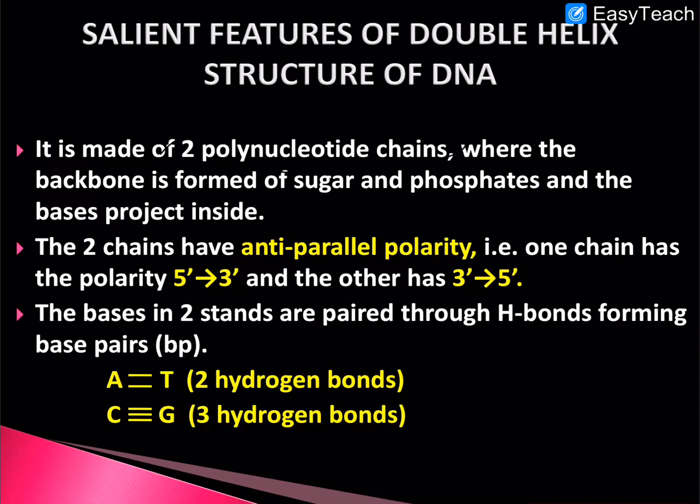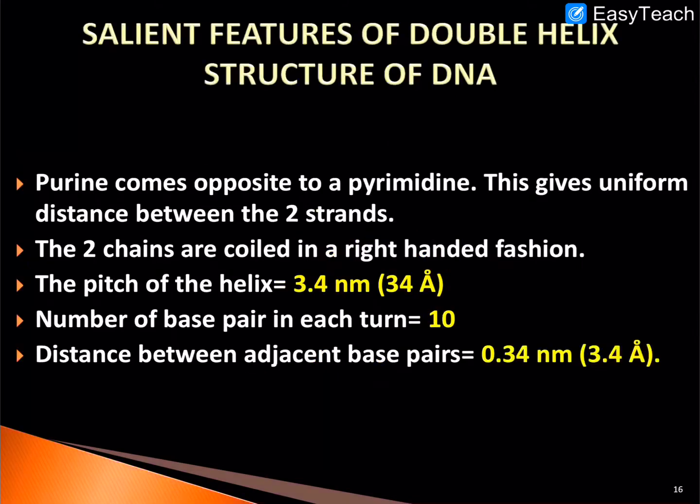We already discussed that if on the first strand adenine is present, the second strand has its complementary thymine, and it is stabilized by 2 hydrogen bonds. But if on the first strand there is cytosine, then the second strand has guanine, which is complementary to cytosine. And if it has guanine, then it is cytosine, or if it is thymine, it is adenine. Dear students, remember one thing: purines always come opposite to pyrimidines. So adenine comes opposite to thymine, and guanine comes opposite to cytosine.